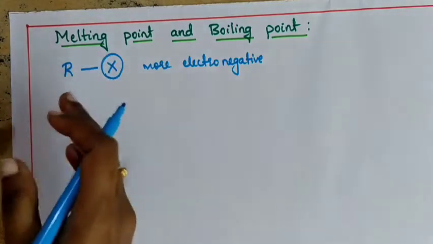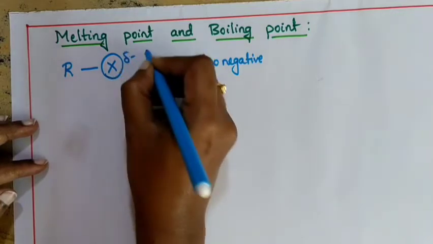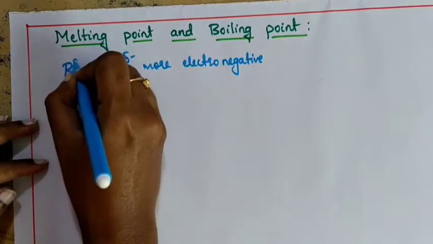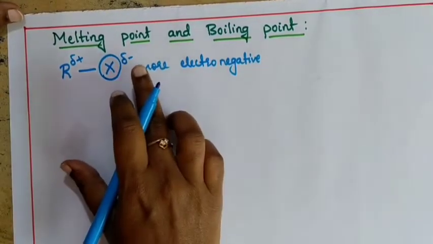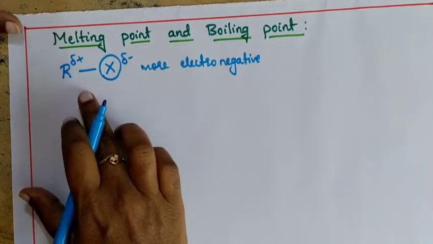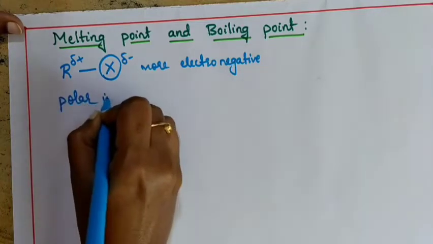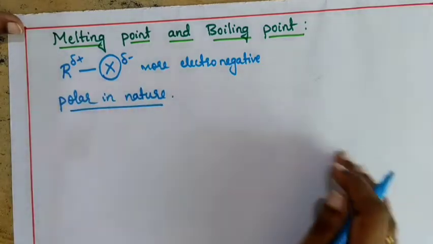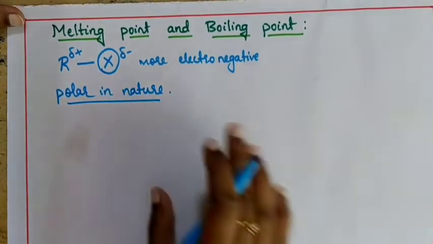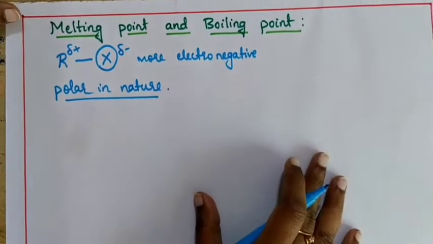As soon as it pulls the electrons towards itself, this X is going to get a partial negative charge and this carbon will get a partial positive charge. If there is a creation of negative and positive charge, we call it polar in nature. These haloalkanes or haloarenes are going to be polar in nature and possess high polarity.